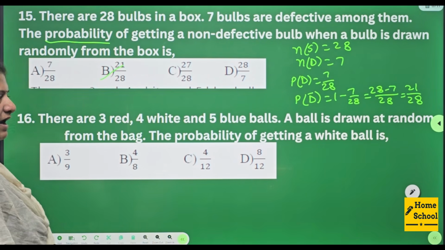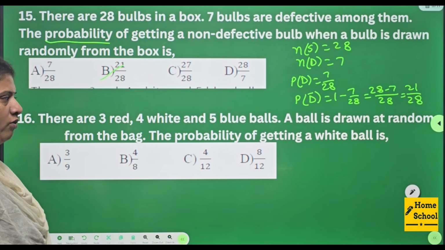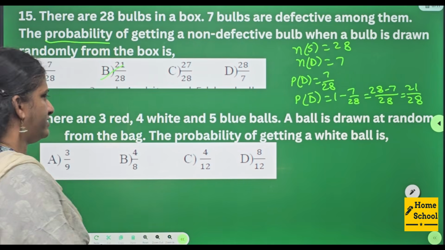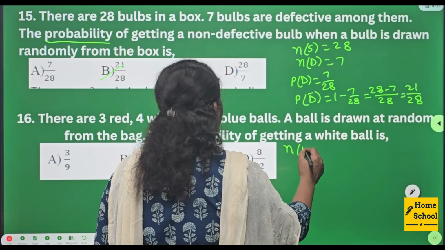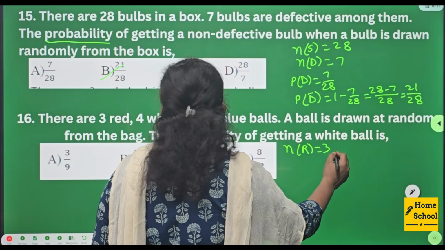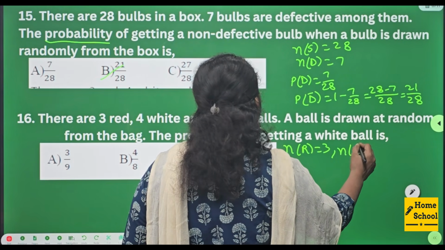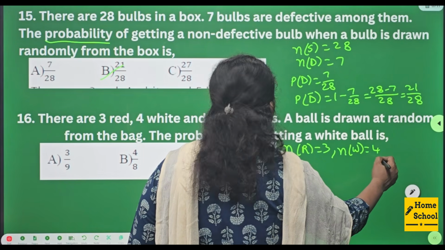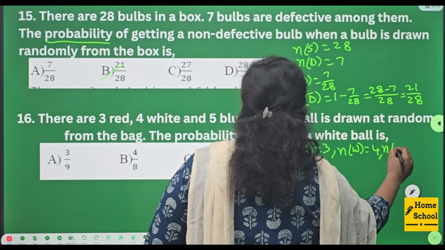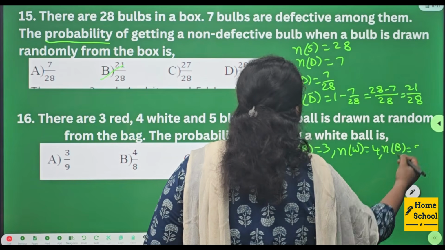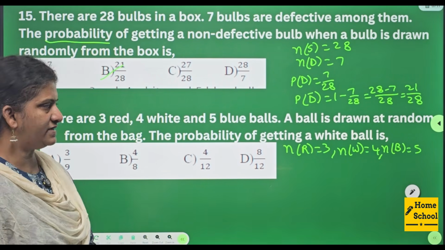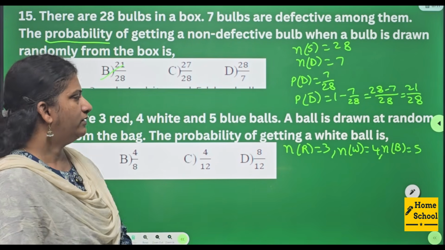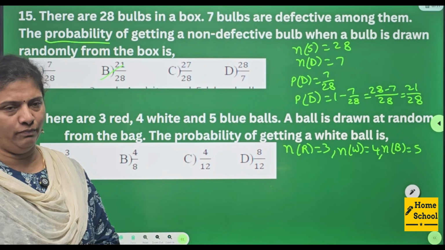16. There are 3 red, 4 white and 5 blue balls. I'll write it as n of R, number of red balls, 3, number of white balls n of W is equal to 4, number of blue balls n of B equal to 5. Total how many balls are there in the bag means we need to add all the colors: red, white and blue.